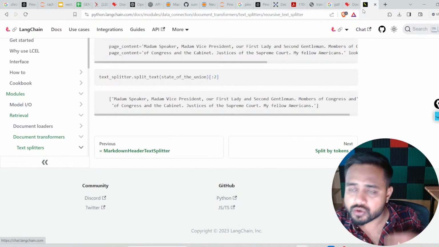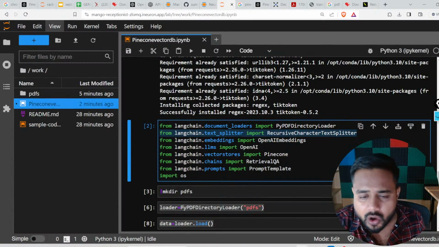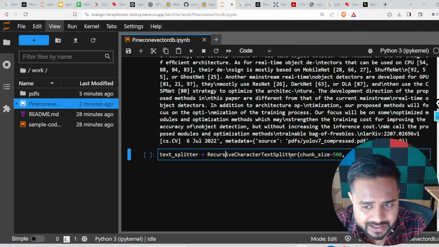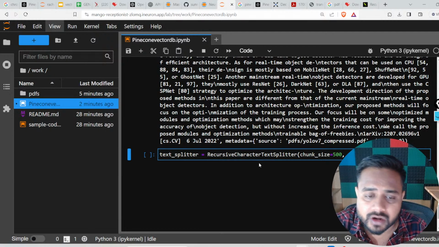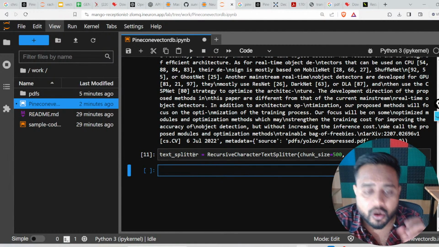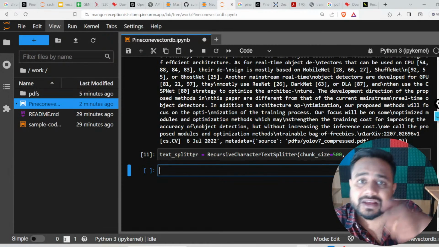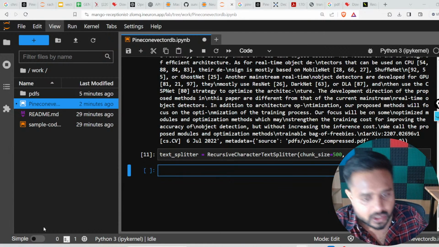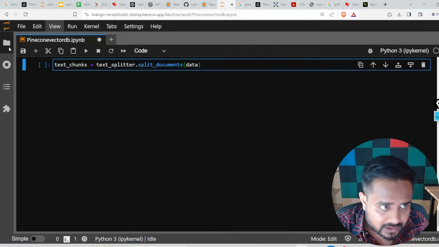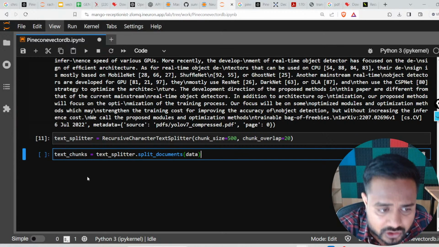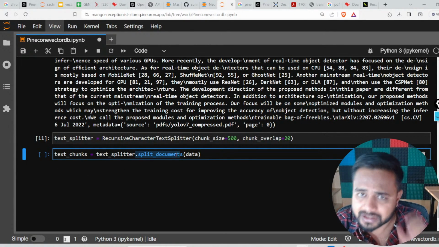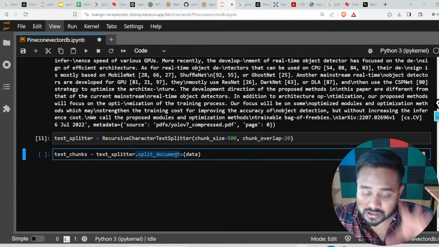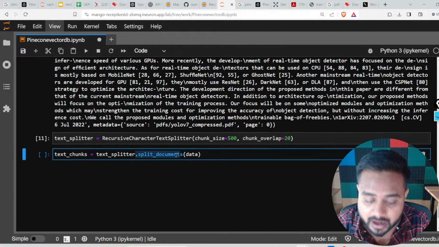Now let's try to do it using our data. Over here you can see we are able to create an object of it: RecursiveCharacterTextSplitter, chunk size 500, and chunk overlap 20. Here I'm going to create an object of it. This is my object, text_splitter, and after that I'm going to call one method. Let me show you the method. This is my method, text_chunks. So text_splitter dot split_documents is my method, and to this particular method I'm passing my data.